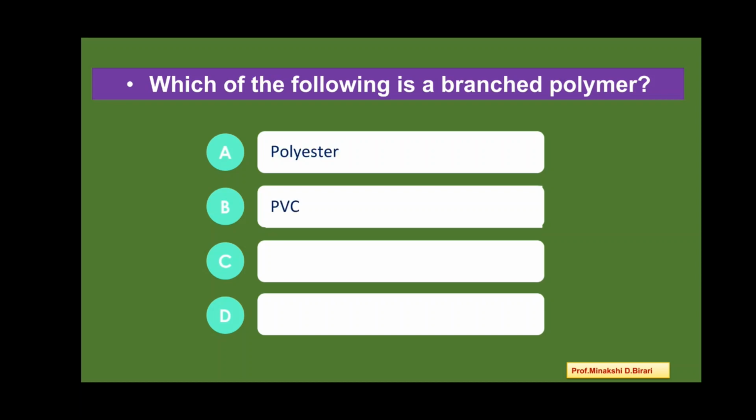Next question. Which of the following is a branched polymer? Polyester, PVC, polyvinyl chloride, nylon and low density polythene. So among these options, which is a branched polymer? That is low density polythene. Option D, that is correct answer.